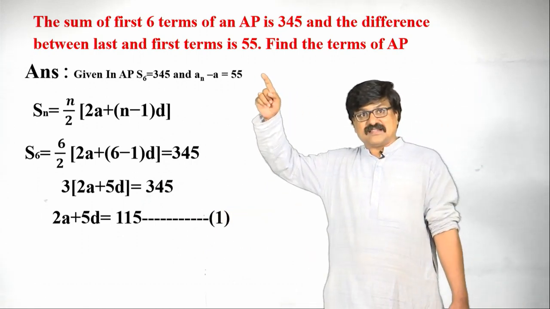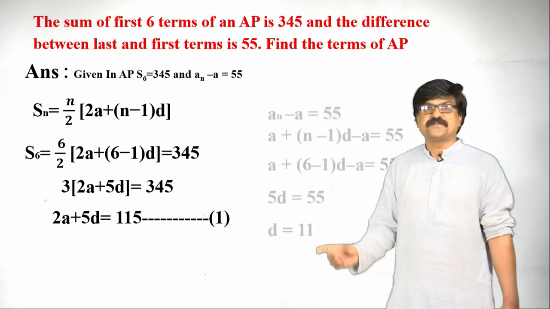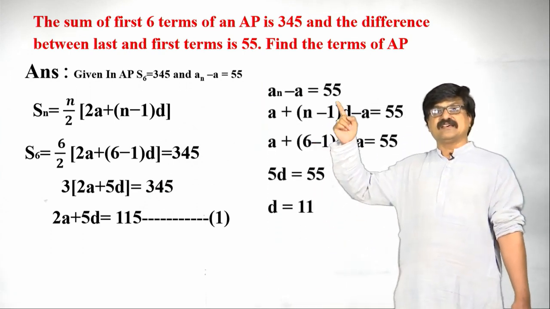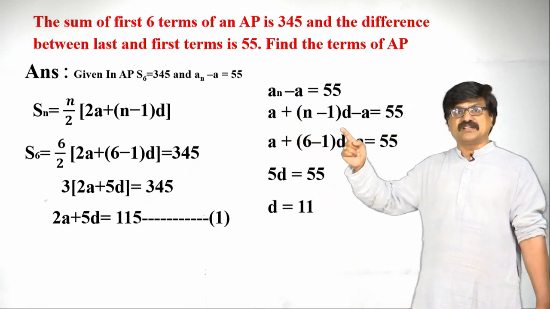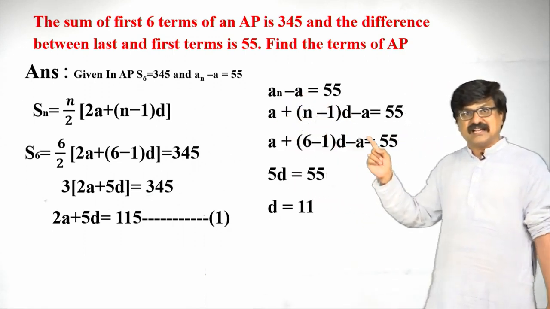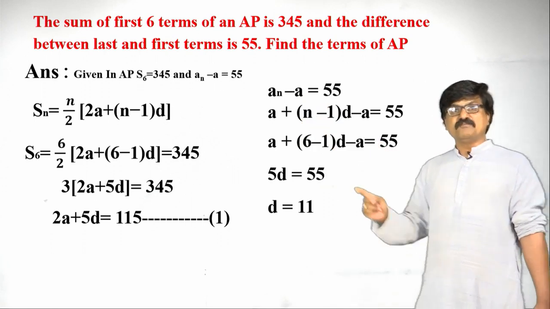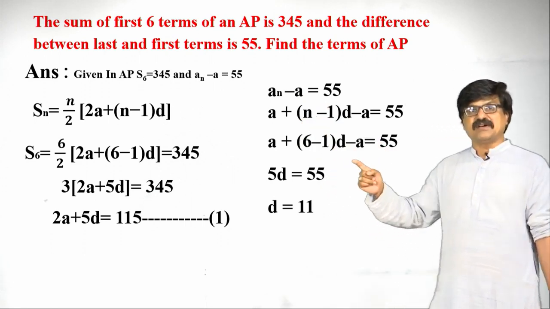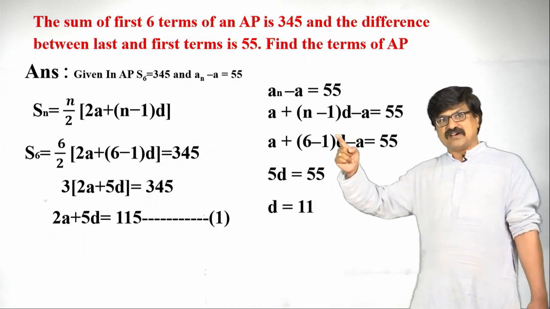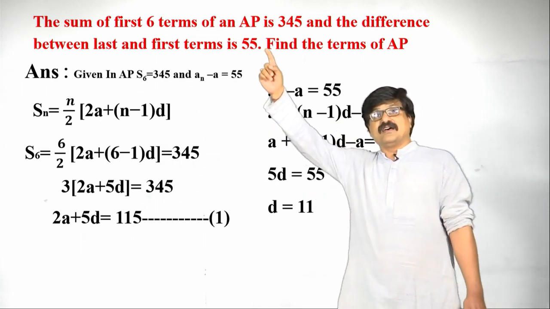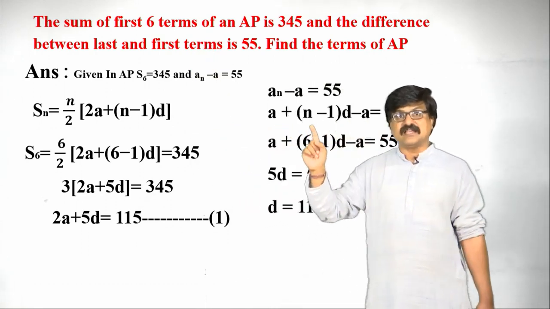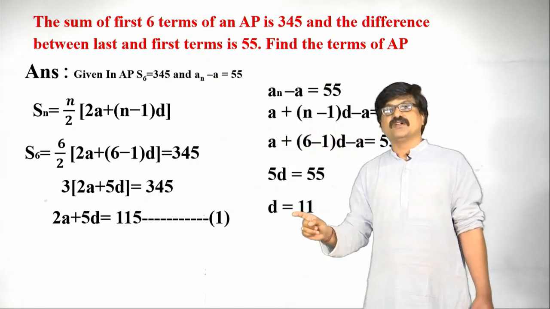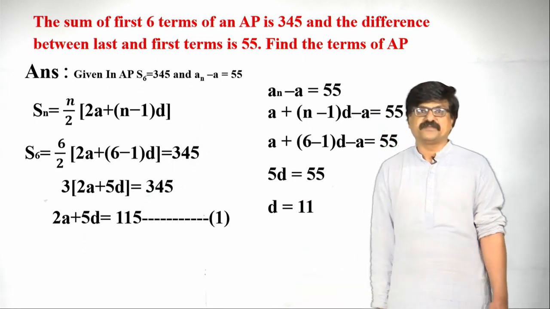The second condition is An minus a is equal to 55. The formula for An is a plus n minus 1 into d, minus a, write as it is. Simplify this: a minus a gets cancelled, n value as 6 here, because there are 6 terms and the last term is the 6th, hence n is 6 here. Therefore the value of d becomes 11.